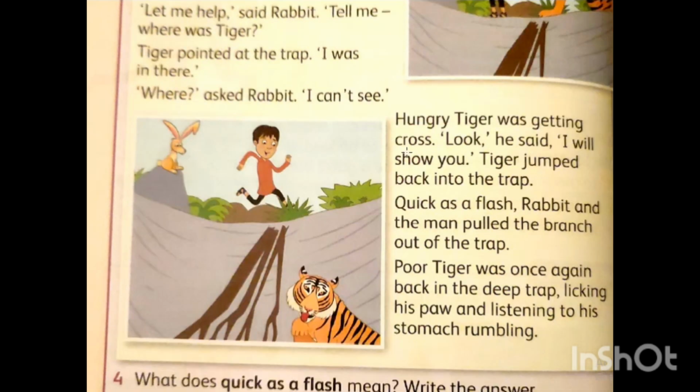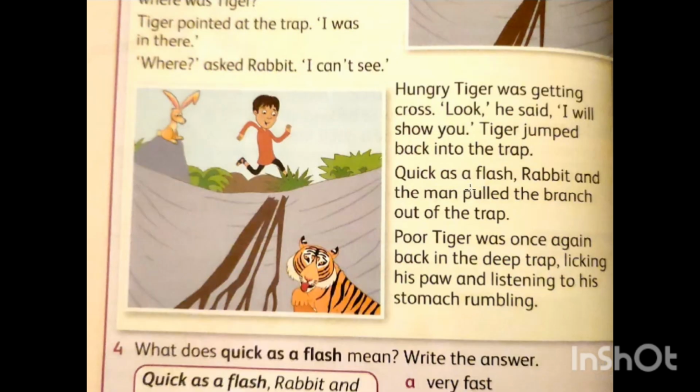Hungry tiger was getting cross. What's the meaning of cross? Angry. He now was so angry. Look, he said, I will show you. Tiger jumped back into the trap. So tiger now tried to show what happened to him in this hole, and suddenly when he did this, he jumped back into the trap quick as a flash. This sentence you say in the middle of the story. When you tell a story to anyone, you begin with once upon a time, and in the middle you say quick as a flash, quick as a flash.